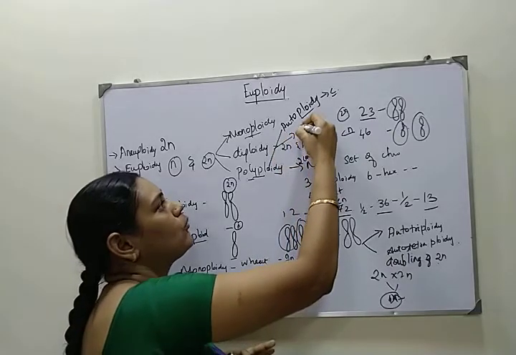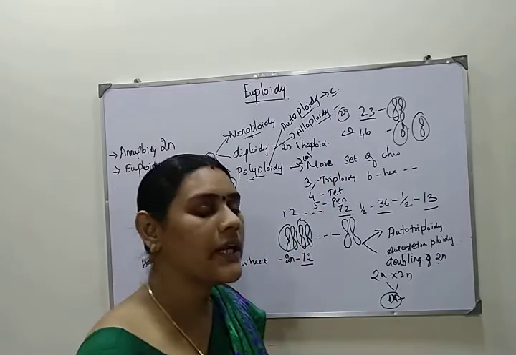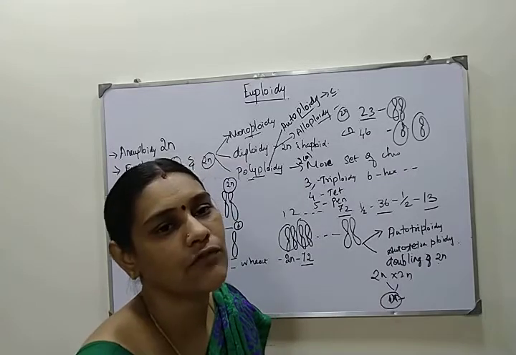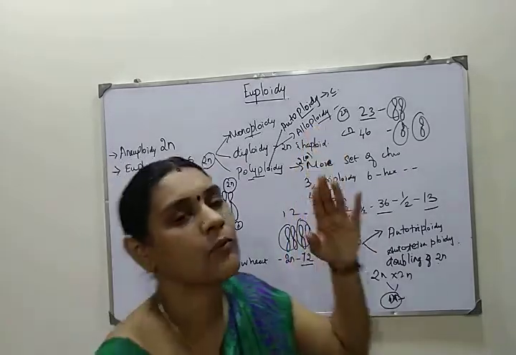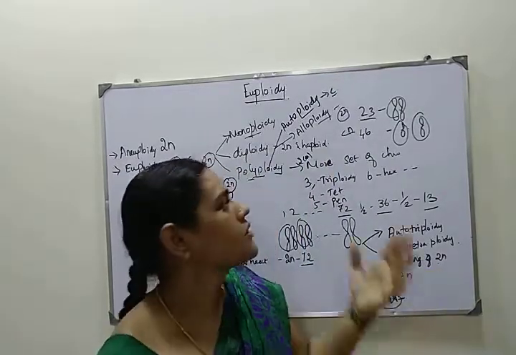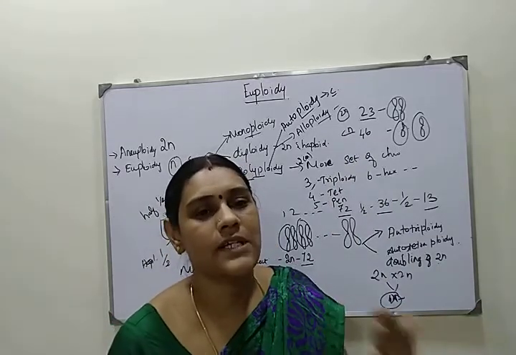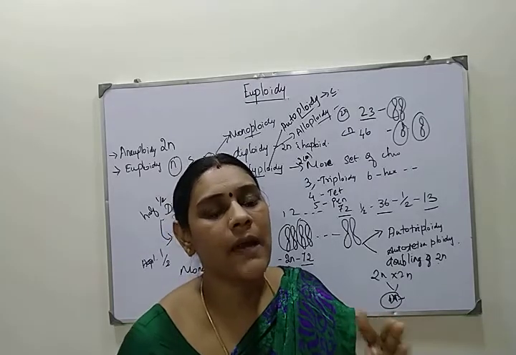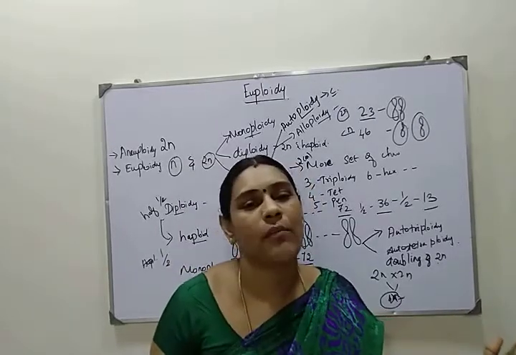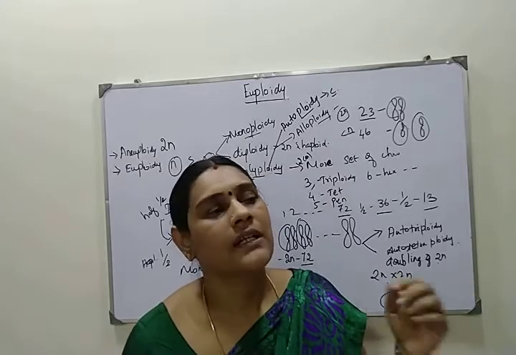Next I am coming to alloploidy. Alloploidy is the organism which possesses more than two sets of chromosomes from different species. We can develop alloploidy by interspecific cross. Interspecific cross means, for example, crossing a Pisum sativum plant with a hibiscus plant. These are different species, one a leguminous plant and one a flowering plant.